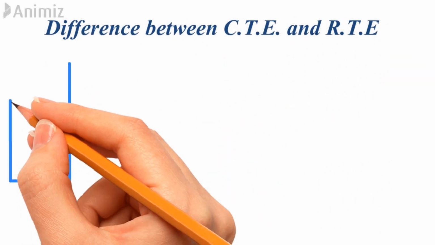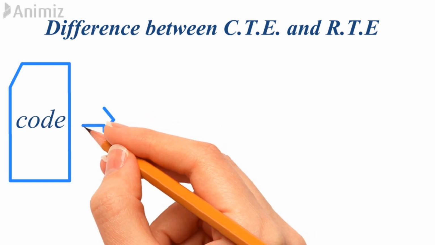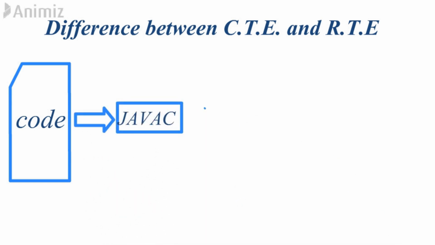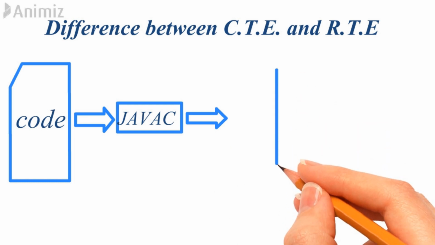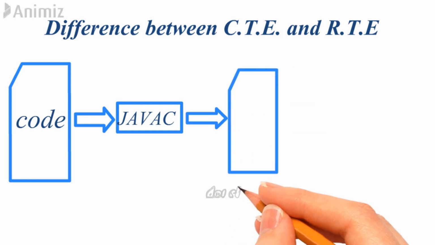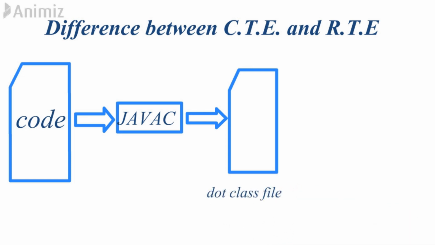Now let me talk about what is the difference between compile time error and runtime error. So when we write some code and give it to the compiler to compile this code, it checks, is there any error? If there is no error, then it generates a .class file. And if the compiler gets some error in the code, then it throws a compile time error. Yes, that error is known as compile time error. Now it is clear. Are you understanding, guys? It is too easy, no? Yes. So I'm presuming that you got some clarity on compile time error.